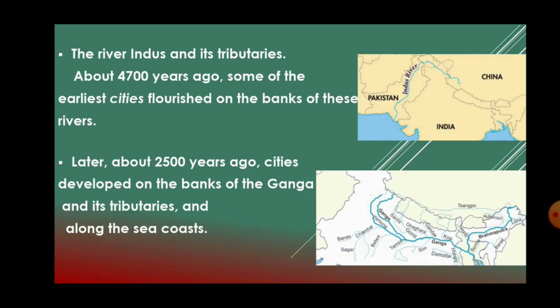This is also observed around River Indus and its tributaries. River Indus and its tributaries occupy a large area, and it is very fascinating to know that about 4,700 years ago, cities were set up by people and flourished very well around the riverbanks of Indus, which we will be learning much deeper in your higher classes. And next, it was also noted that about 2,500 years ago, cities were also set up along the riverbanks of Ganga.